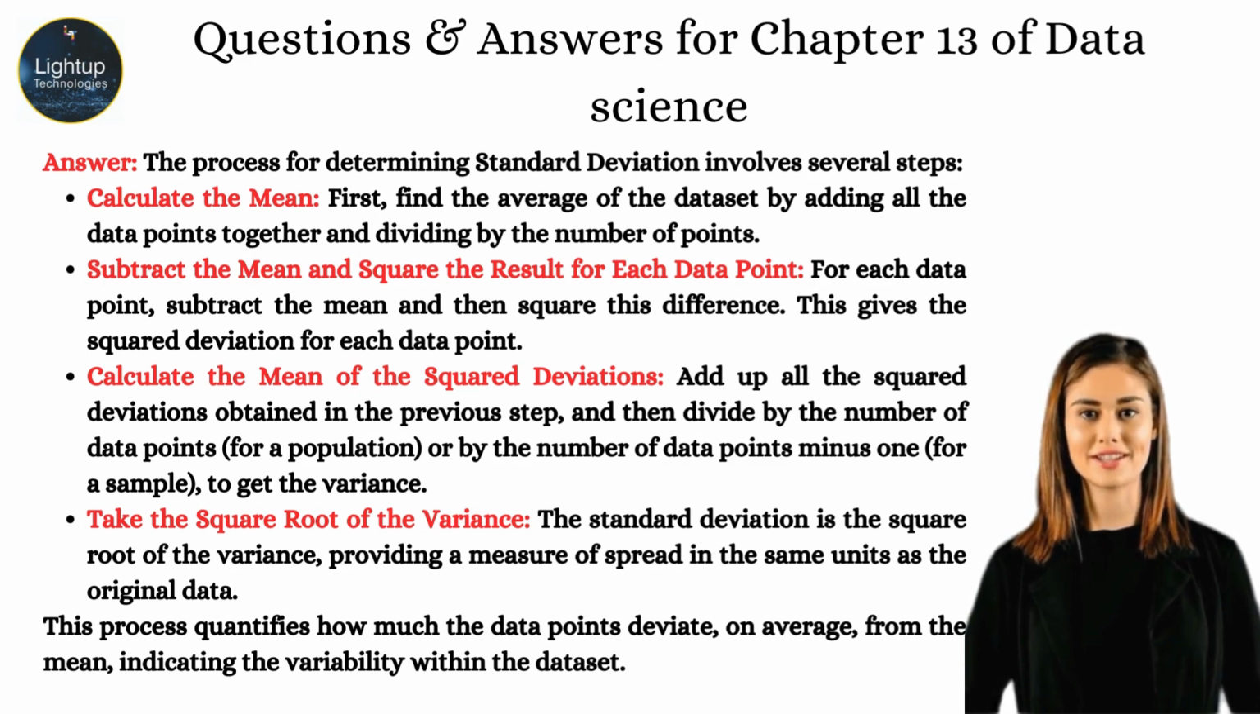Calculate the mean of the squared deviations. Add up all the squared deviations obtained in the previous step, and then divide by the number of data points for a population or by the number of data points minus 1 for a sample to get the variance. Take the square root of the variance. The standard deviation is the square root of the variance, providing a measure of spread in the same units as the original data. This process quantifies how much the data points deviate, on average, from the mean, indicating the variability within the dataset.